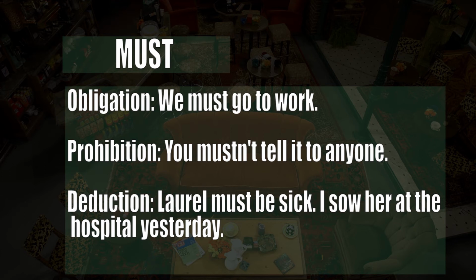The other way is prohibition, and we can see this in a negative way. Like for example, you mustn't tell it to anyone. The other way is deduction. Like for example, Laurel must be sick. I saw her at the hospital yesterday. So let's see this in a real English conversation.